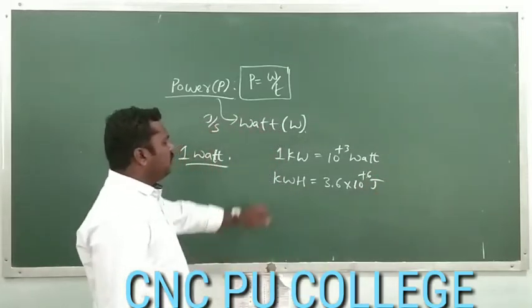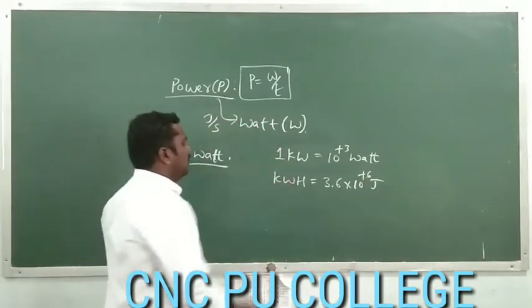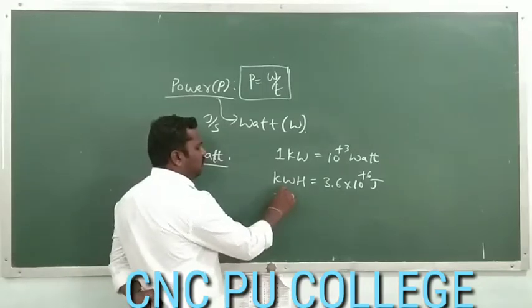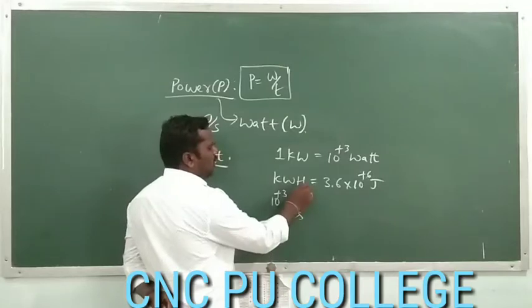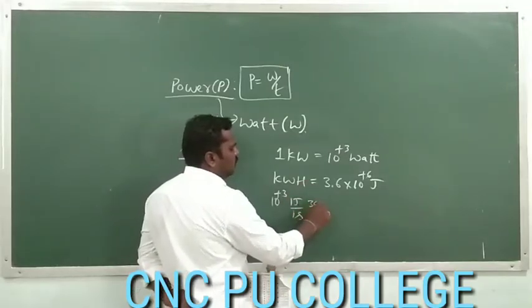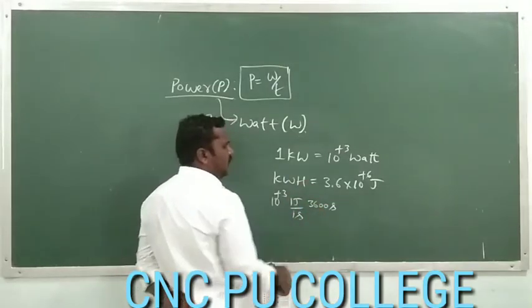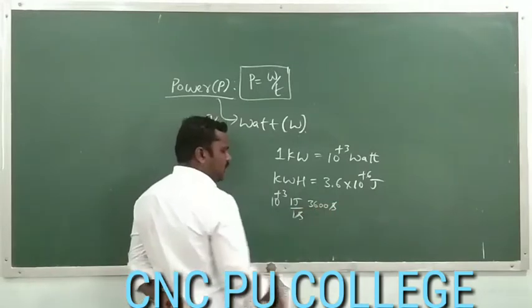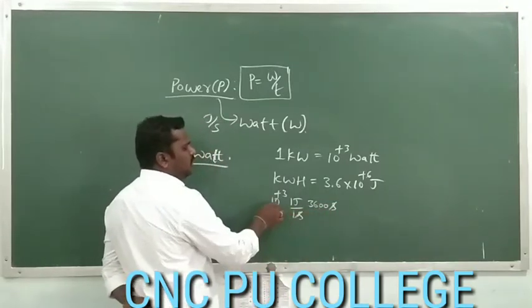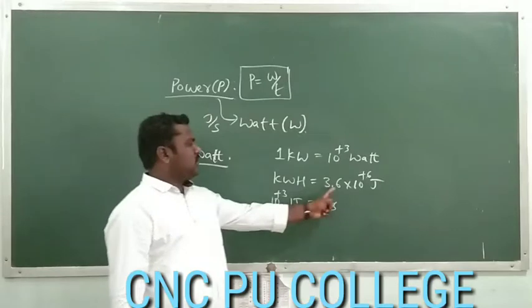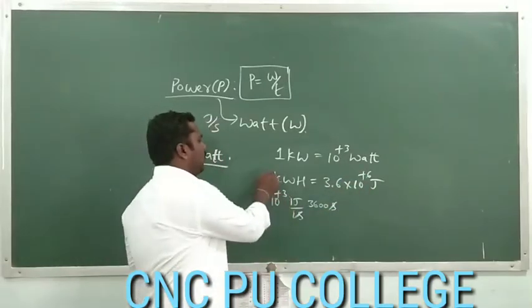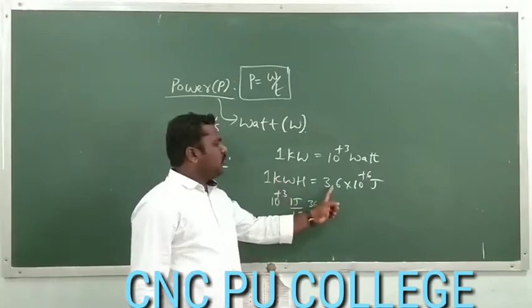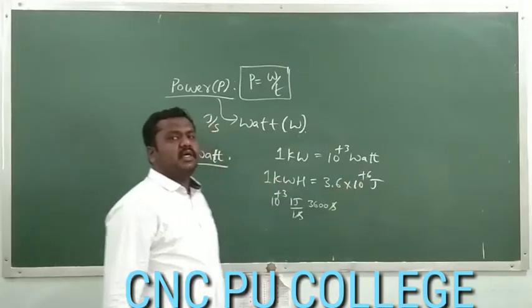Kilo stands for 1000, that is 10 power plus 3. Watt is 1 joule by 1 second, and hour is 3600 seconds. So the seconds cancel. 3600 into 1000 is 3.6 into 10 to the power of plus 6 joules. So 1 kilowatt hour is equal to 3.6 into 10 to the power of plus 6 joules.